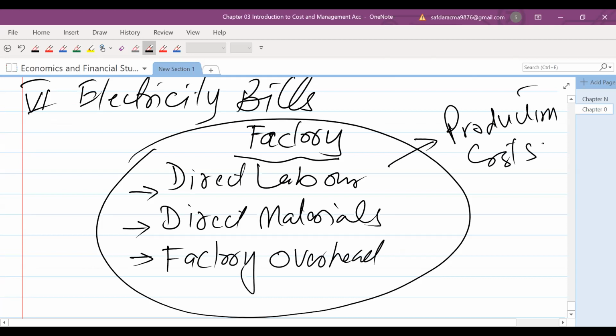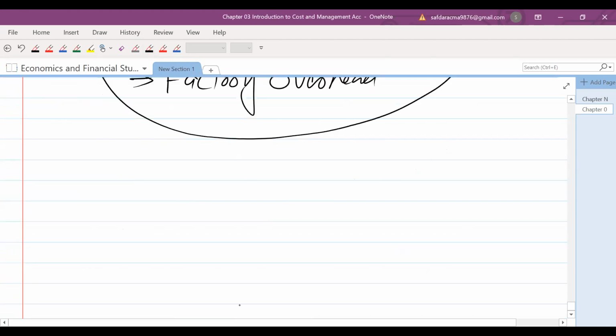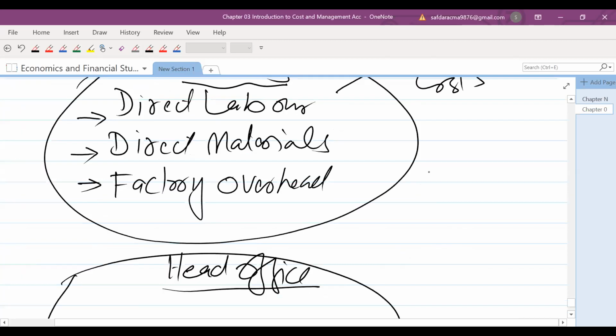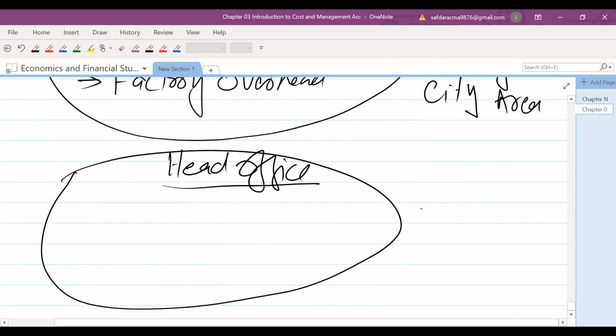This is called a factory. And there will be another place, that is called head office. Normally this head office is placed in the center of the city, and this factory is placed out of the city area. Head office is normally in the heart of the city.